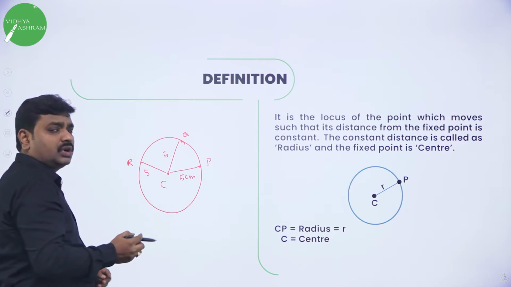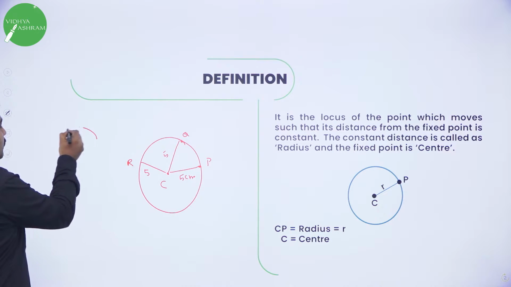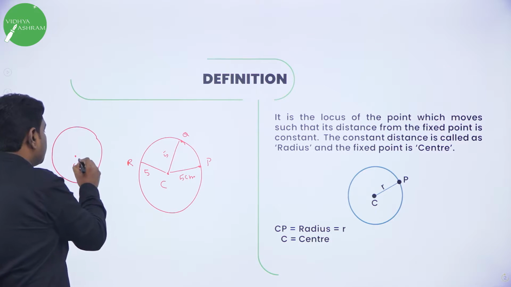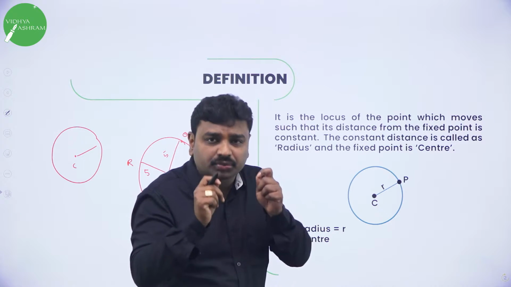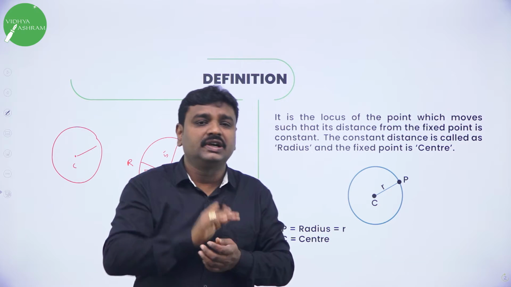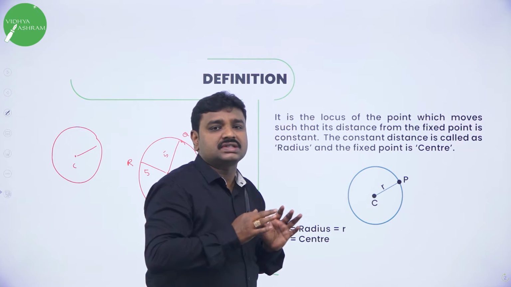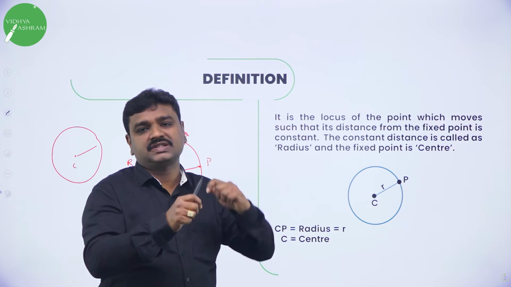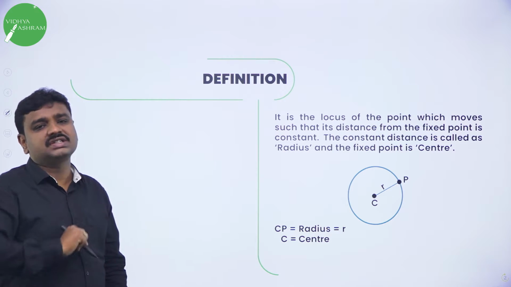Means circle is the locus of the point, a path traced by the point which moves such that its distance from fixed point is always constant. We call this fixed point as center, and constant distance is radius. So circle will have two important parameters. One is center, the other one is radius. For any circle, from the center to any point on the circle is called as radius.